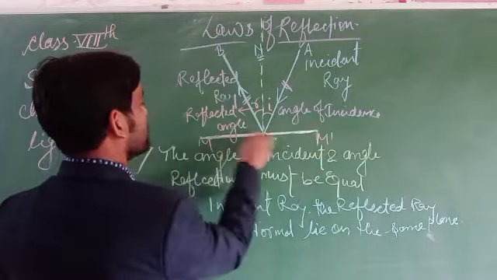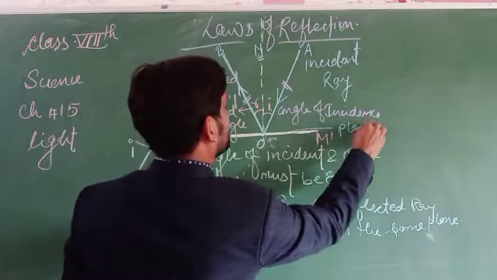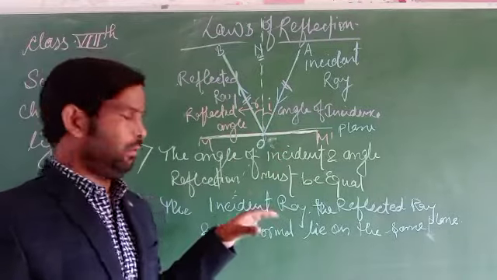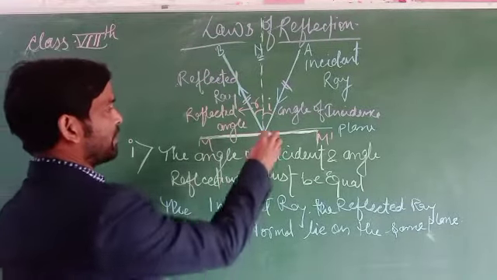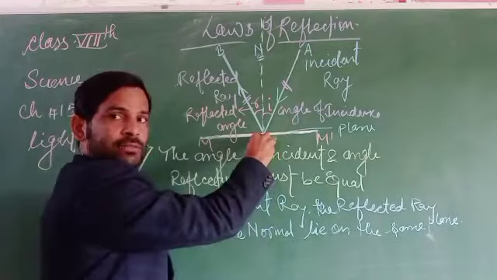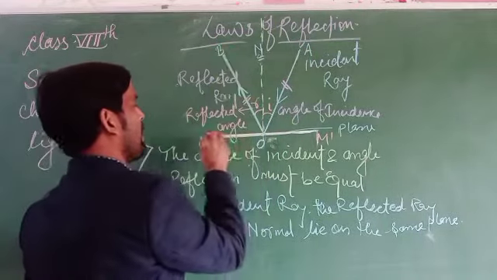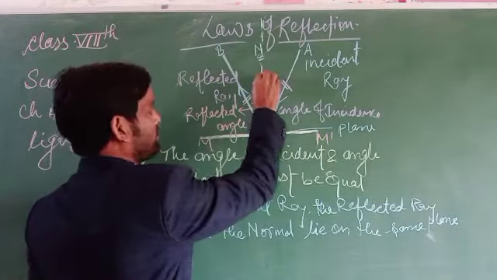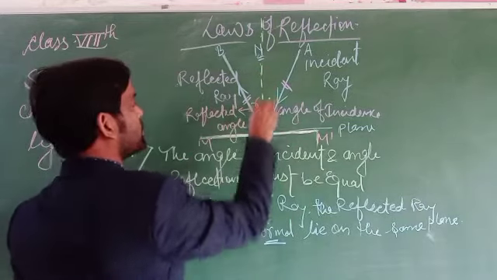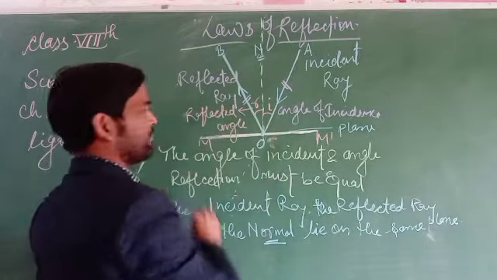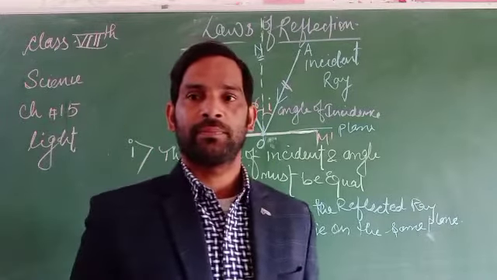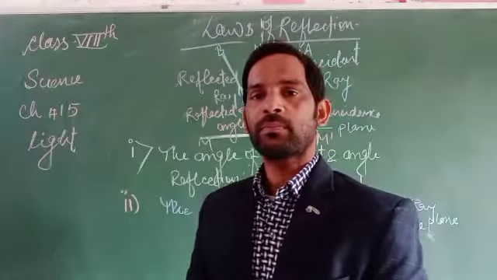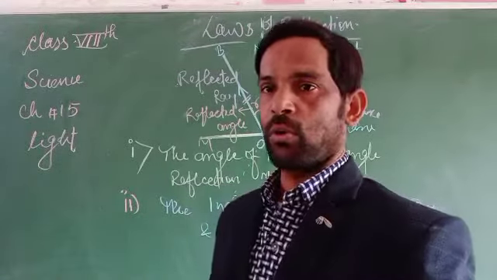This is the mirror, and this one is the plane. It is the surface on which the light strikes. So the incident ray, the reflected ray, and the normal lie on the same plane, and then reflection happens. These two criteria are what make reflection occur.